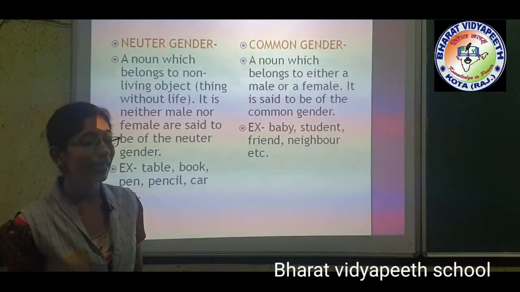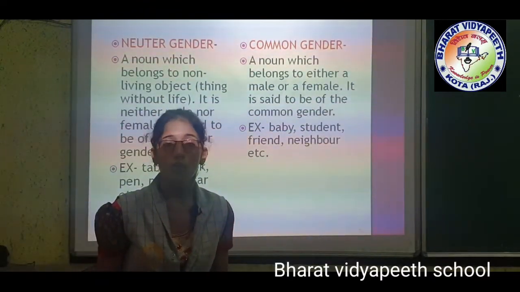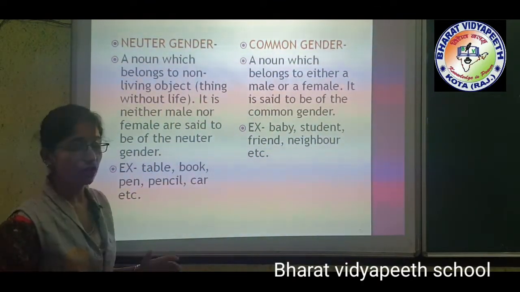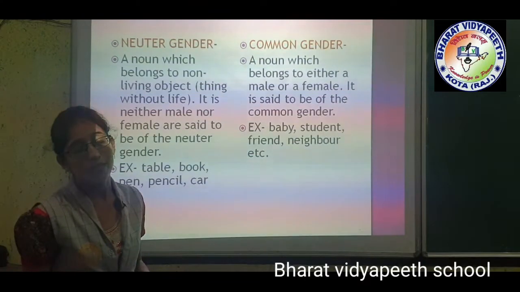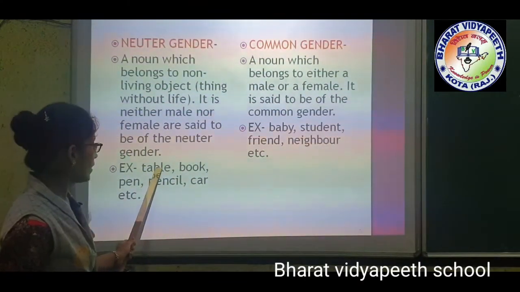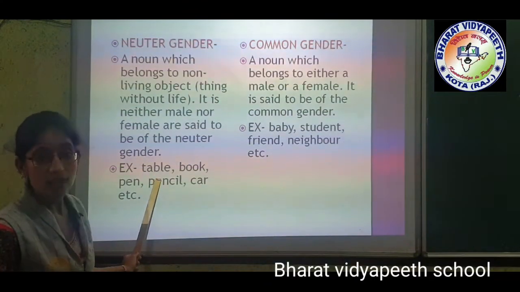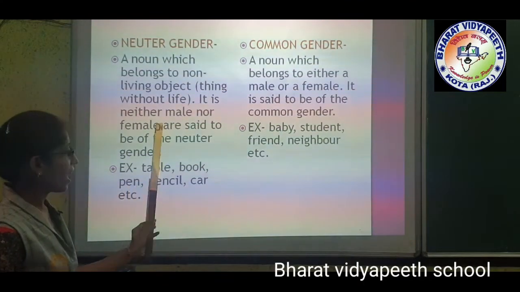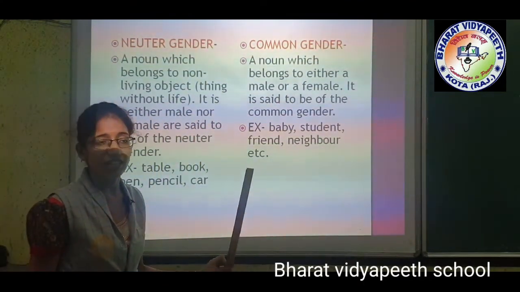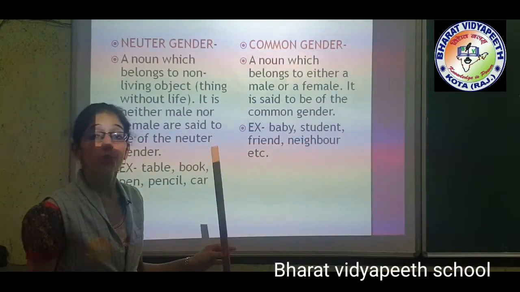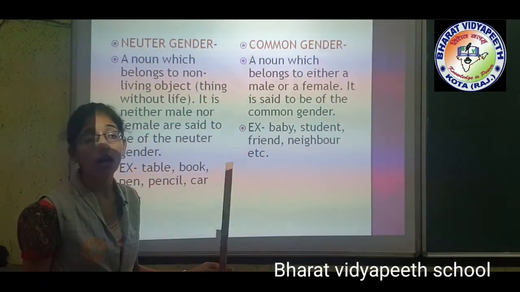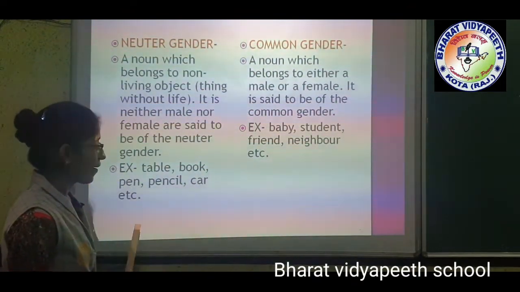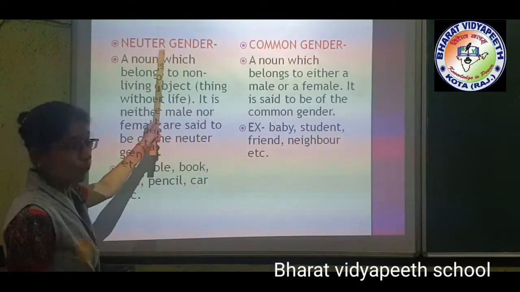Means without life, non-living. See na, those things which are non-living come into the neuter gender. Example, see, table. Is it a living thing? No, it is a non-living thing. Book is also neuter. Pen is also neuter, and this stick which I teach you with is also known as neuter gender. They come in neuter gender because they are non-living. Understood? So pencil, car, etc. These words come in neuter gender, children.